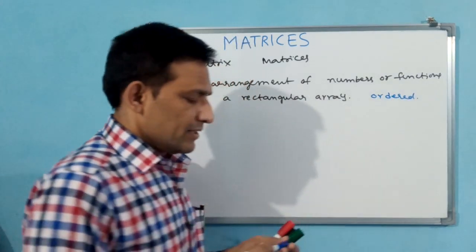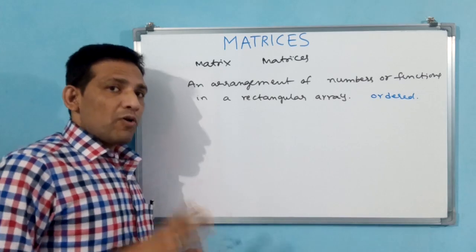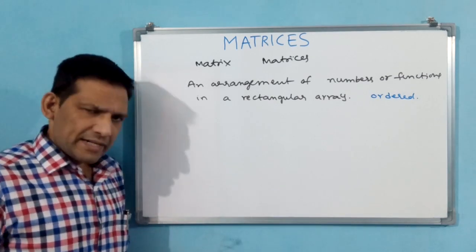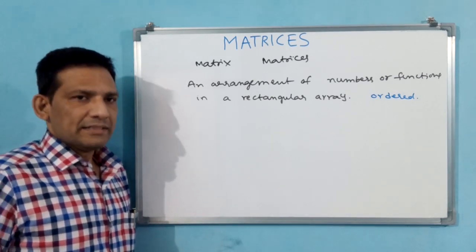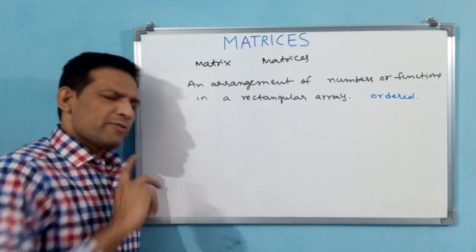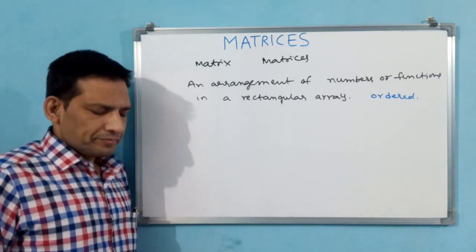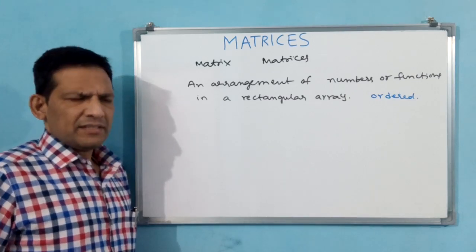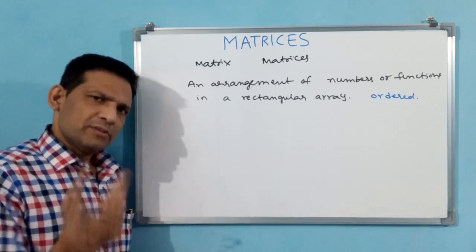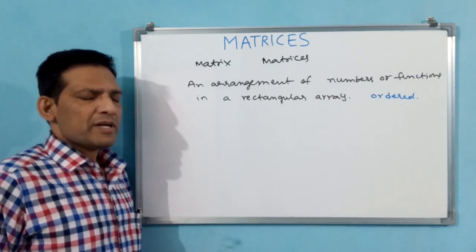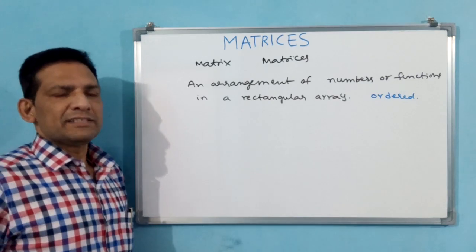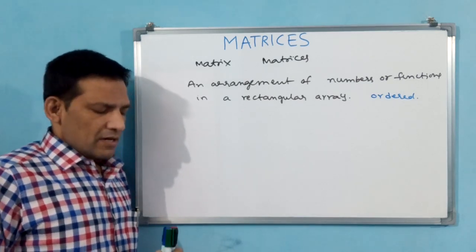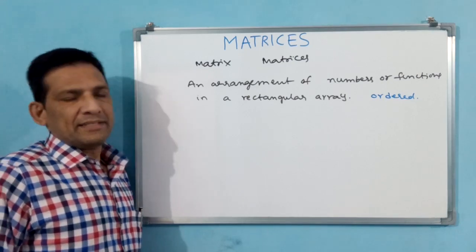See, when we started sets, it was not ordered. 1 2 or 2 1, whatever it may be, you can write; both are the same. But when we entered relations and functions, based on relation only functions will come. When we entered relation itself, then the Cartesian word has come, ordered has come.